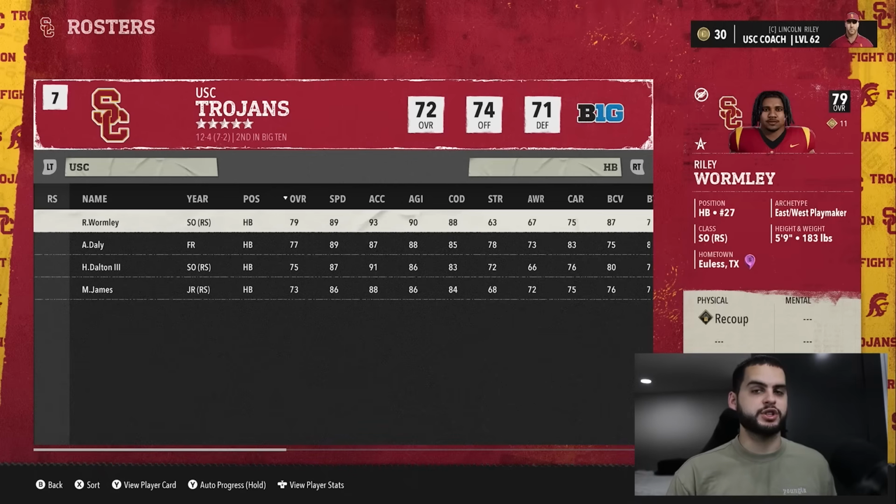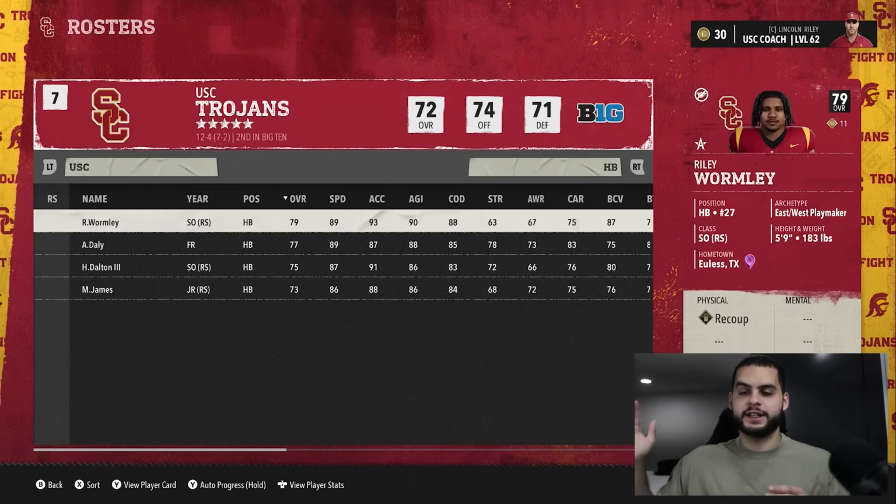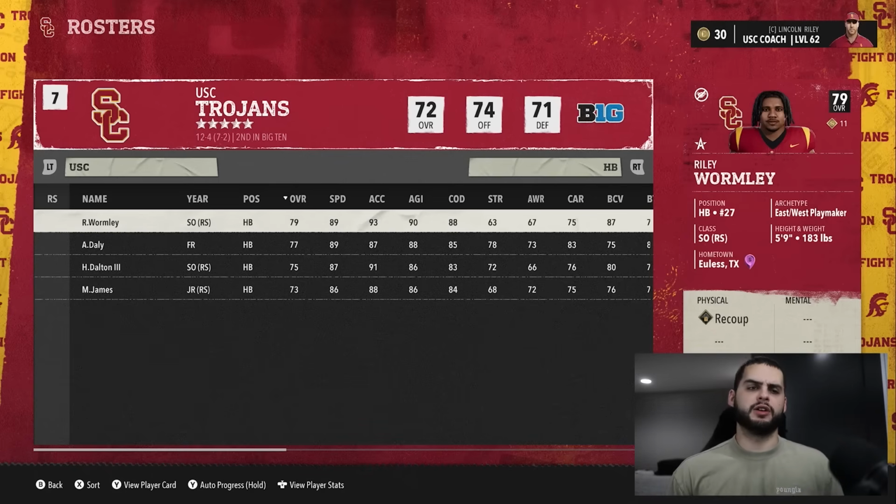But if they just had that potential factor correct, there should be a set potential for each position. Like a cornerback should have his potential for what he is. Let's say he's a high cornerback, which should be a high at safety as well, because it's a very lateral position, at least in the gaming world. Or maybe a medium there, and then O lineman, completely opposite, should be like low, quarterback should be like low. That all makes sense. Like a cornerback should not go to quarterback, but a cornerback can go to safety relatively easy in this game based on ratings.